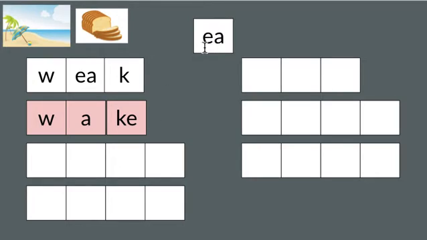Sometimes people can see these two vowels looking together and they get confused and they want to make it have the long A sound because that comes last in the vowel team. But remember, EA says long E like beach or short E like bread. It does not say A. Are you ready? Let's do one together.